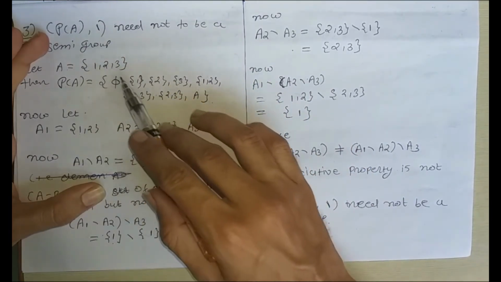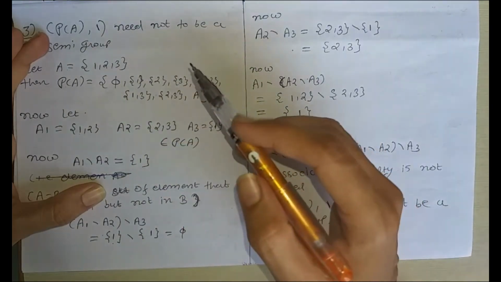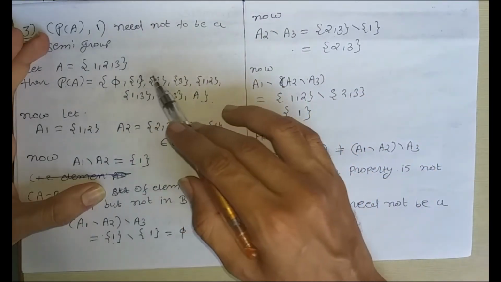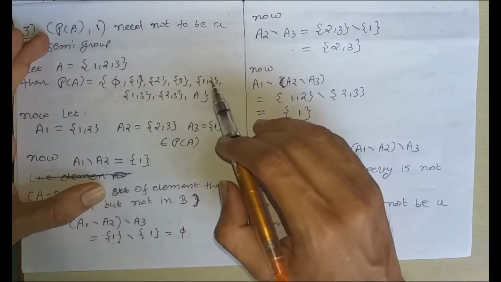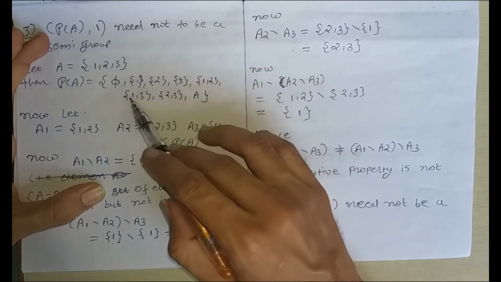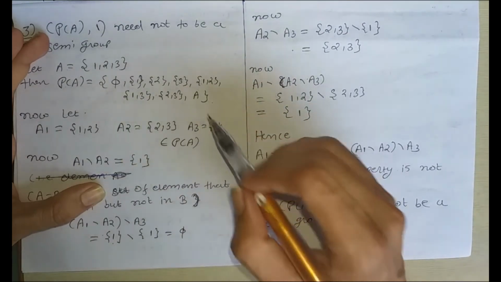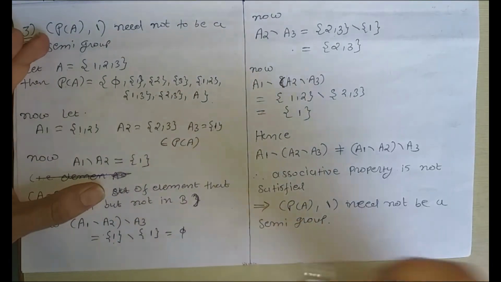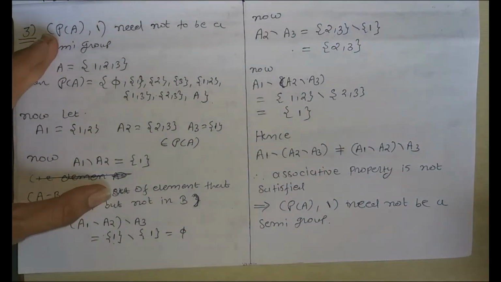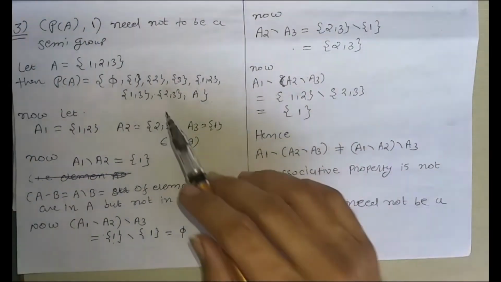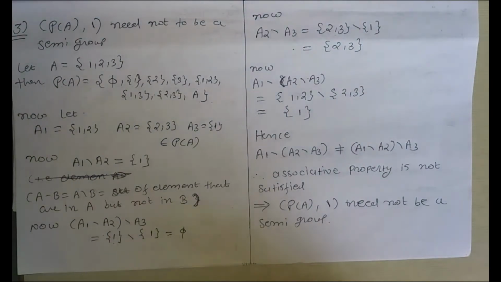the set 2, 3, and set A itself. Okay, so this is the power set of A, containing a total of 8 elements.